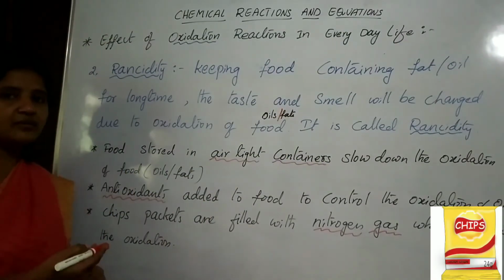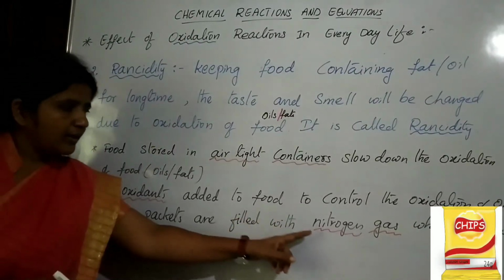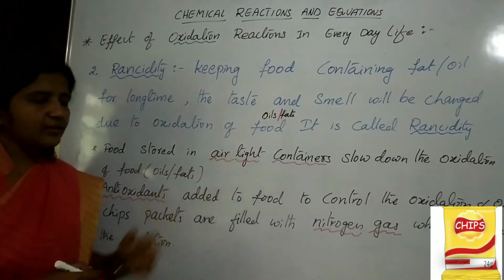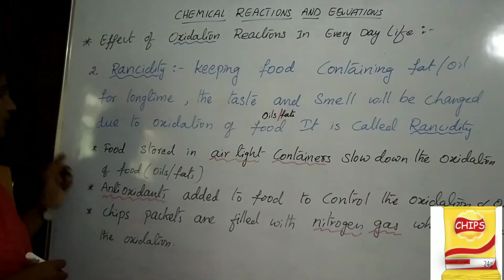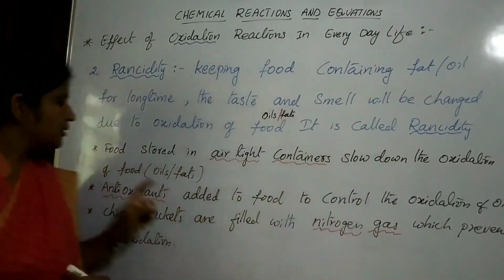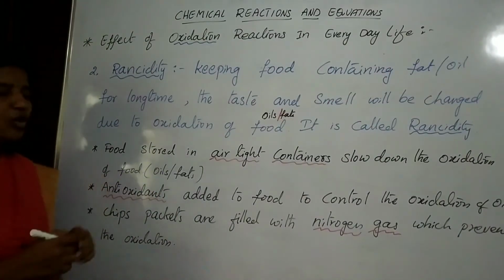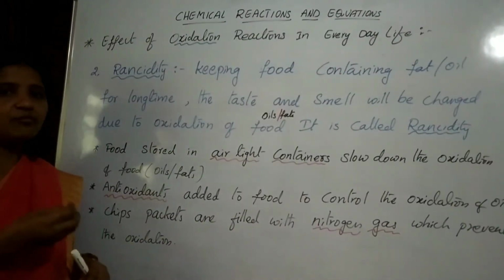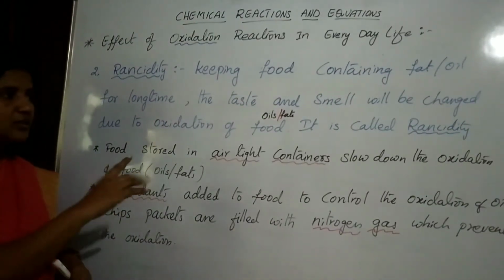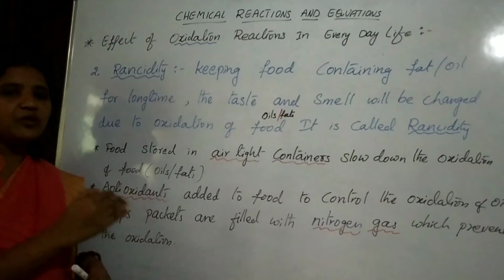To prevent rancidity, we sometimes add antioxidants. We sometimes add nitrogen gas. Sometimes we store the food in airtight containers. Look at this here. Food stored in airtight containers slows down the oxidation of food containing oils and fats. Storing foods like pickles in airtight containers also slows down the oxidation process, beta. So the oxidation will be slowed down and the food will be protected.